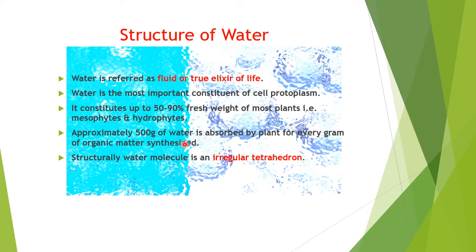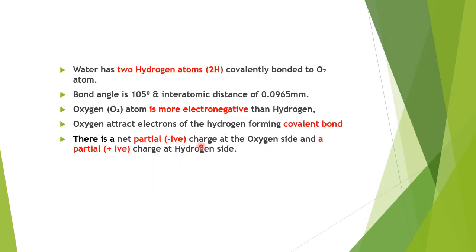Structurally, the water molecule is an irregular tetrahedron and has two hydrogen atoms covalently bonded to an oxygen atom. The bond angle is 105 degrees with an interatomic distance of 0.0965 millimeters. So it's made up of hydrogen and oxygen.